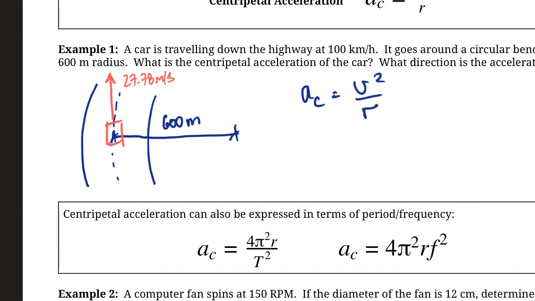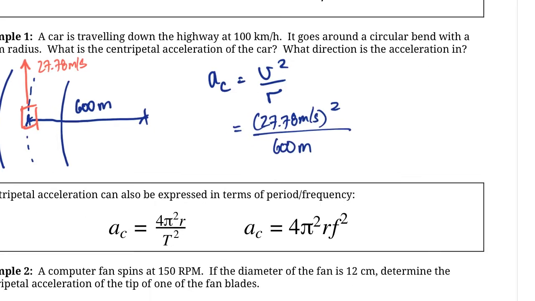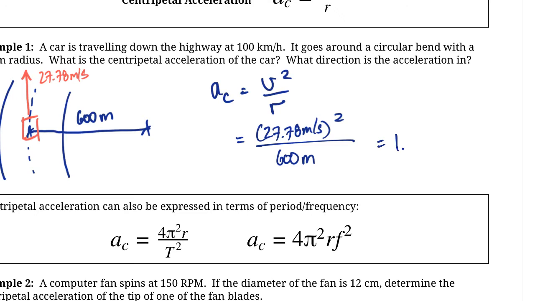Okay, so now we have everything we need to plug into our equation. So let's do that. The velocity, or the speed, is 27.78 meters per second, all squared, over 600 meters, right? And if we do that, 27.78 squared divided by 600 is 1.28. I'll round to 1.3, so that's two significant figures.